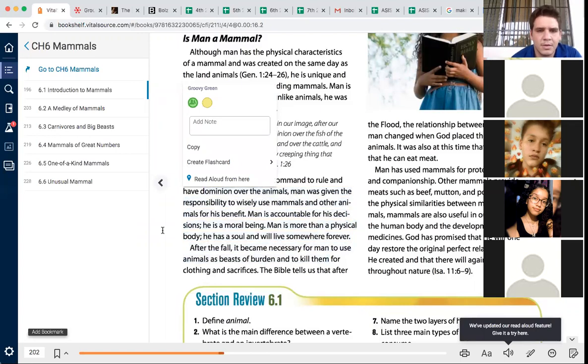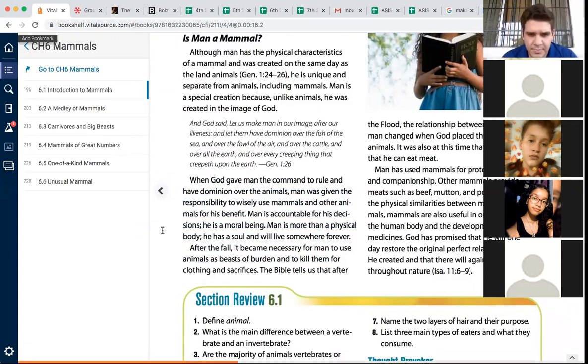When God gave man the command to rule, to have dominion over the animals, man was given the responsibility to wisely use mammals and other animals for his benefit. Man is accountable for his decisions. As a moral being, man is more than a physical body. He has a soul and will live somewhere forever. After the fall, it became necessary for men to use animals as beasts of burden and to kill them for clothing and sacrifice.